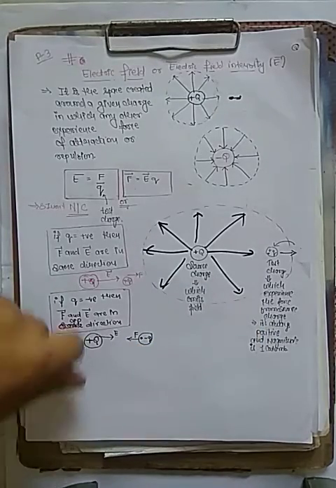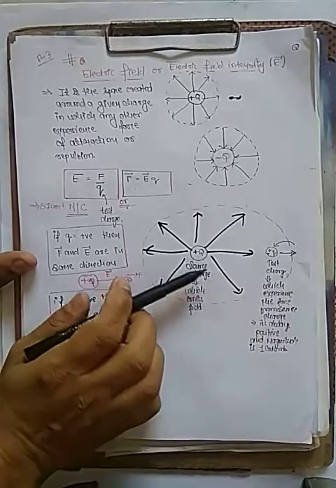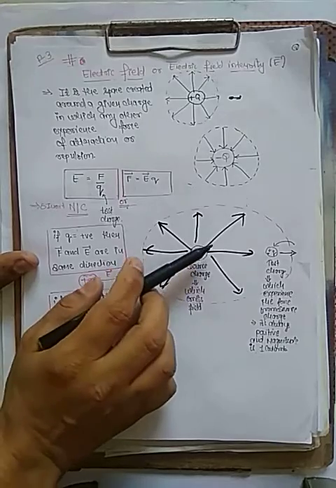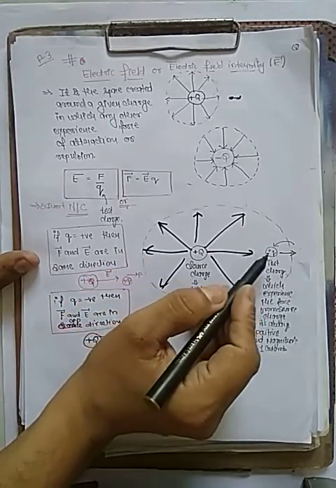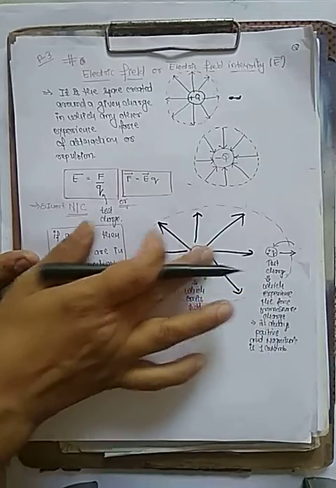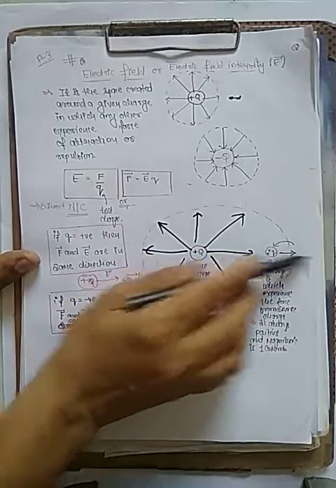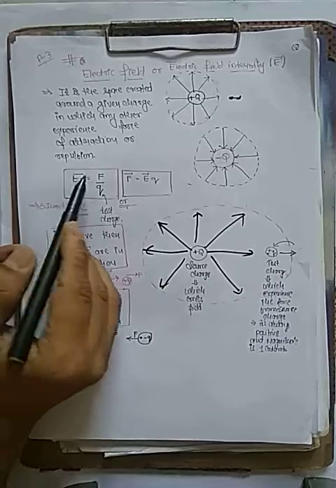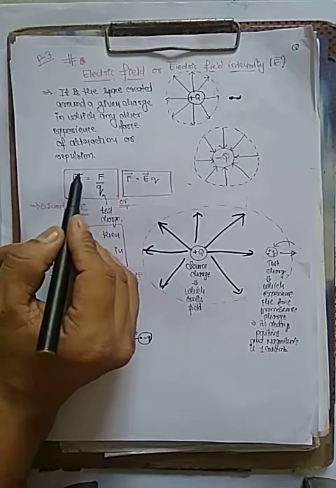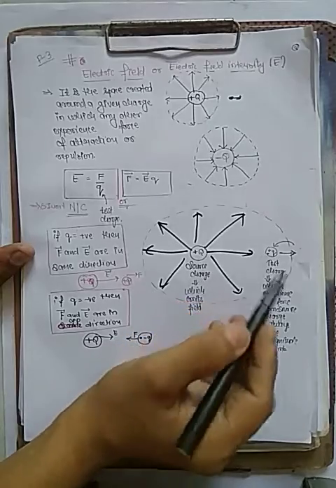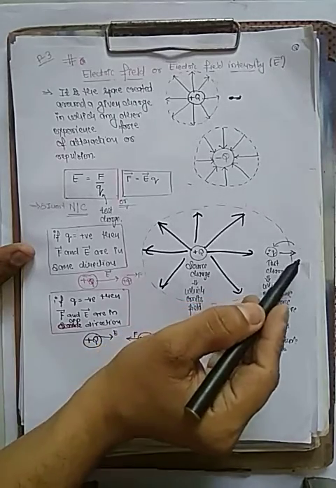This charge produces a field outside, so there is repulsion and the force is outside. The field is outside and the force is also outside. Here the electric field is directly proportional to force, and both are in the same direction.